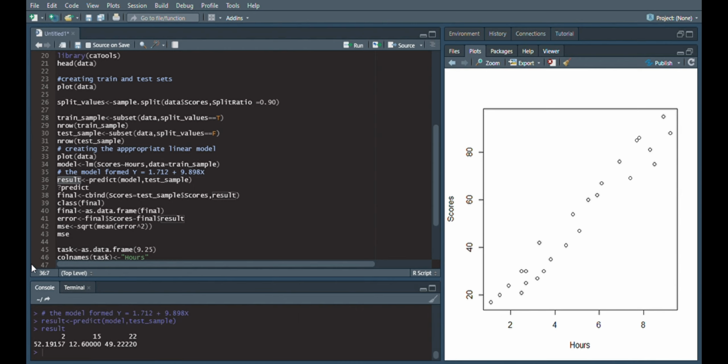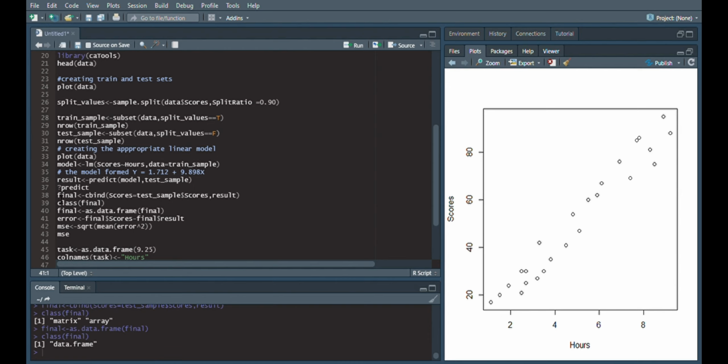So to do this, I have created a data frame. I have used the cbind function to combine the columns of the predicted result and the actual values of the test set. So here is the function, and as I said, the class of this is matrix and array. So I need to convert it into a data frame so that I can apply functions on it. I convert it into a data frame and I check its class again, and it's a data frame now.